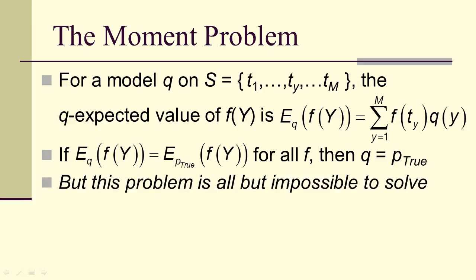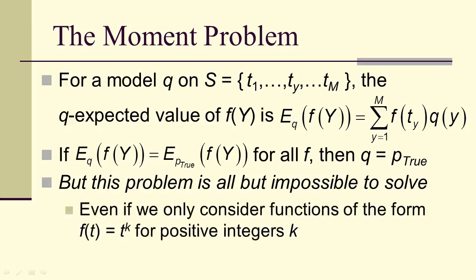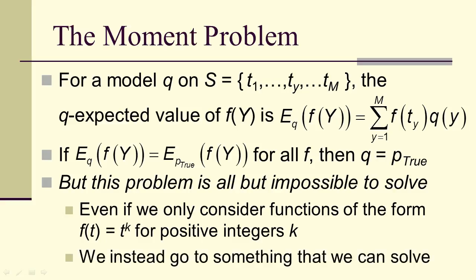But this problem is all but impossible to solve. Even if we only consider functions of this form, f of t equals t to the k for positive integers k, it's really very, very difficult to solve this problem. So instead, let's see if we can find something we can solve.